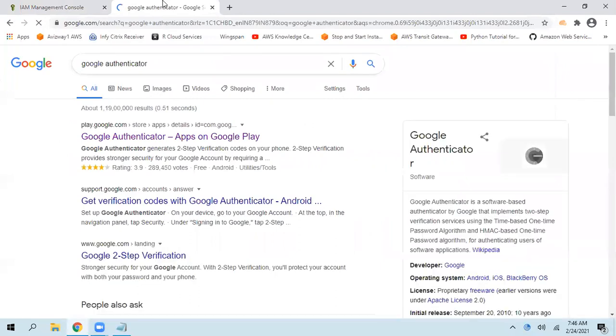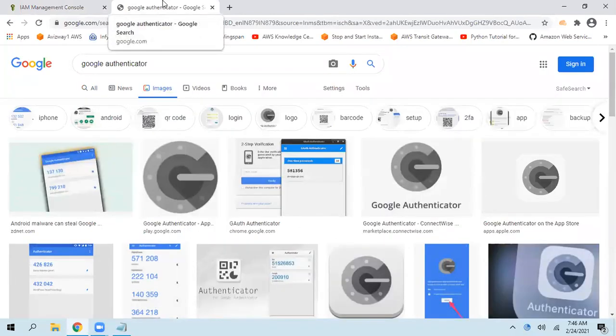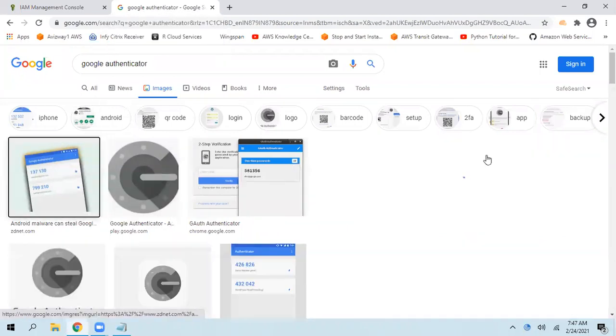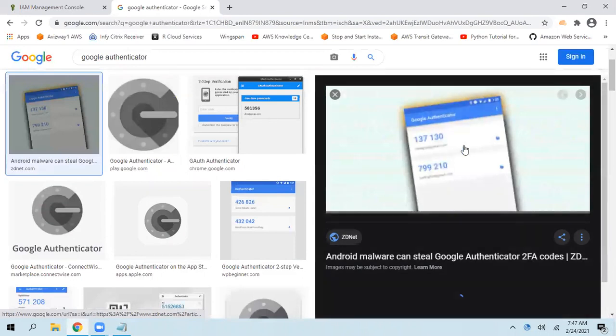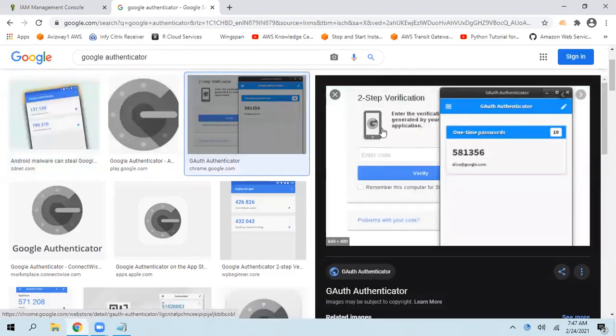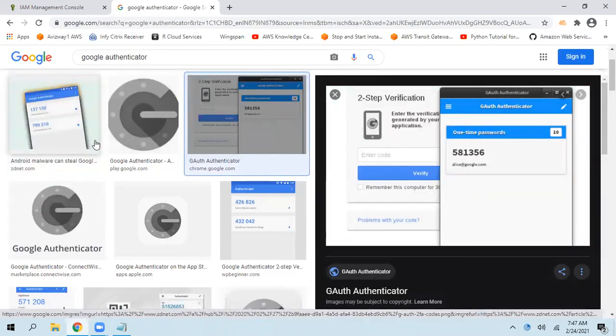For example, for your Facebook or Gmail, if you are looking for an additional layer of security, so that if someone easily guesses your username and password, it should not allow them to log in. This is how exactly this application looks. Go to the App Store or Play Store and look for Google Authenticator.